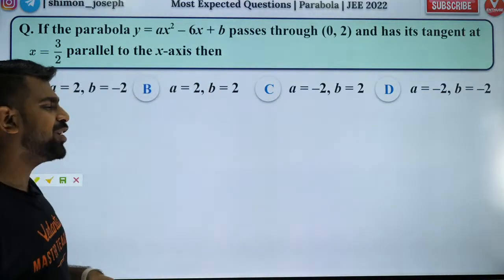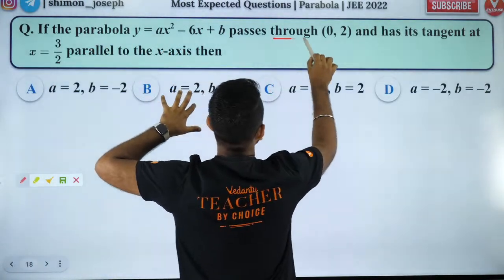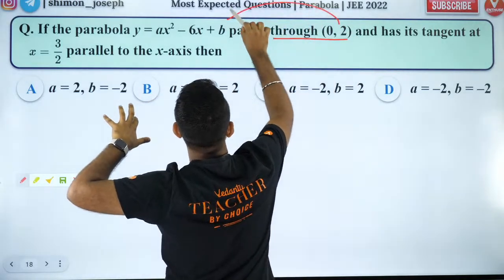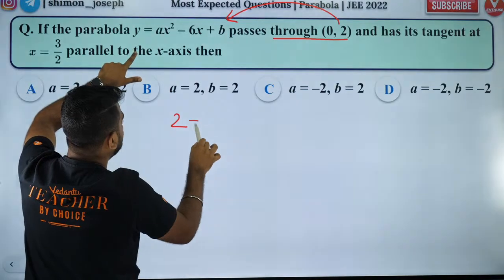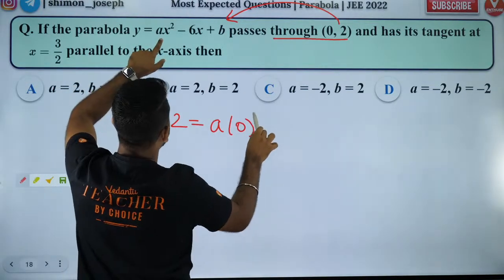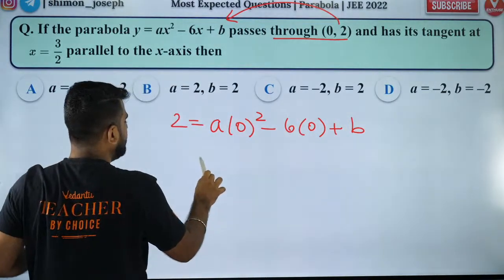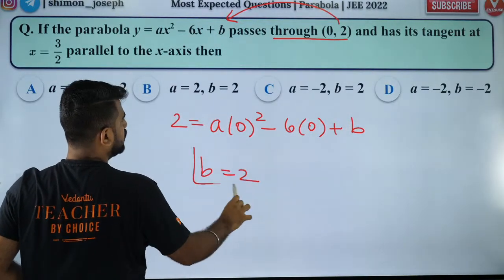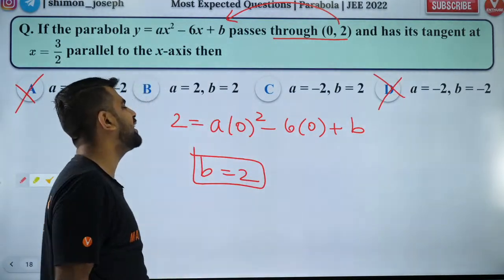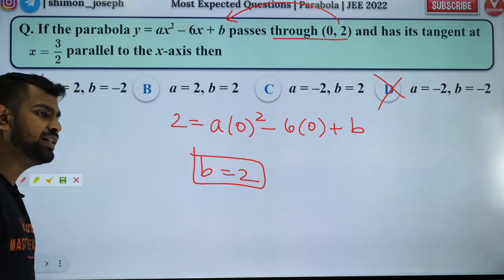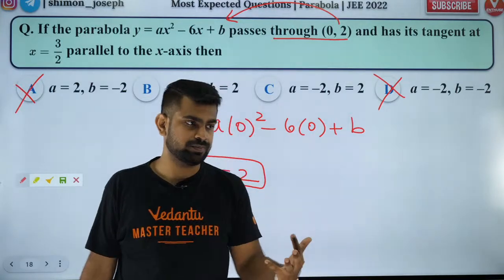Okay. Thank you, Charan. So people, now what do we have? This parabola passes through this point. So this point should satisfy the parabola. So if I put x as 0, y should be 2. From here, I get the value of b directly. B is 2. So B is 2. This is wrong. This is wrong. That's it. Directly we got it. This is called the elimination method.